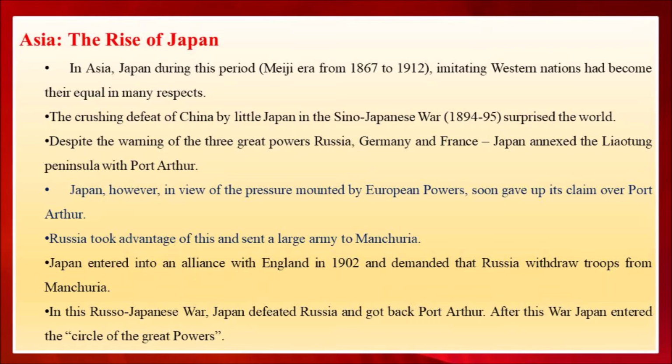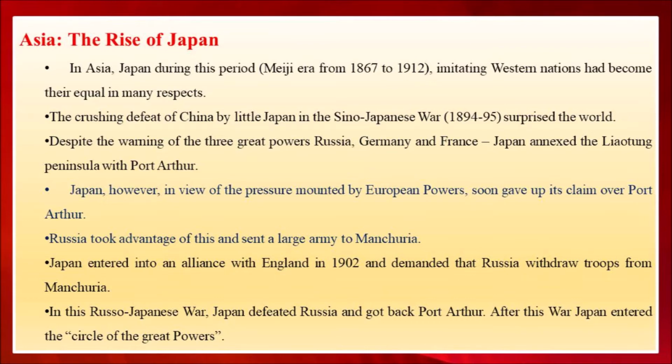The European great powers like Russia, Germany and France started to pressure Japan to give away Port Arthur. So, Japan gave away Port Arthur. Meanwhile, Russia wanted to capture Port Arthur, so it sent a huge army to China.